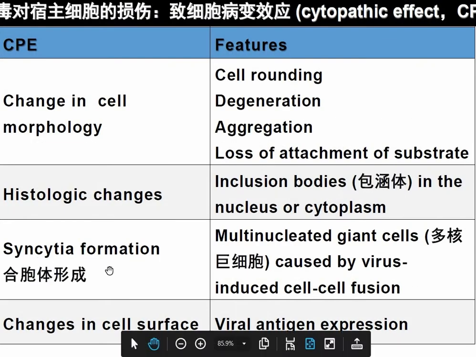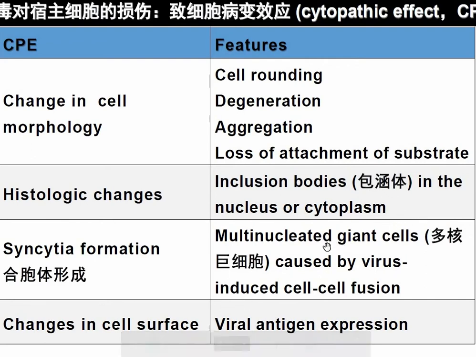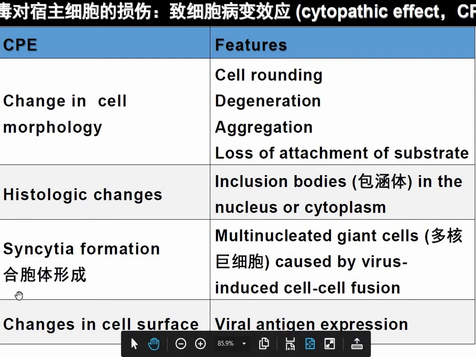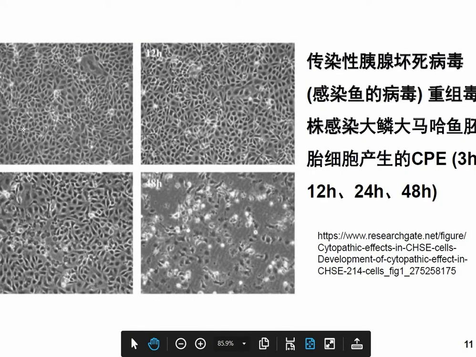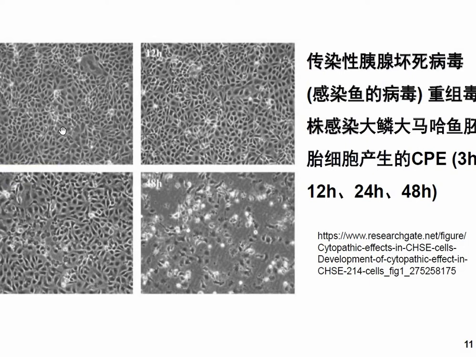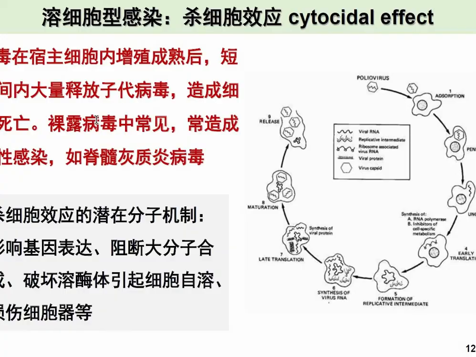Now another is syncytia formation. What is syncytia? It is the process of formation of multinucleated giant cells. So lots of cells come together and fuse, and then there will be lots of nuclei. That is what syncytia is. Then there is change in the cell surface: different antigens will get expressed on the surface of the cell. This is the picture showing the cytopathic effect from 3 to 48 hours.